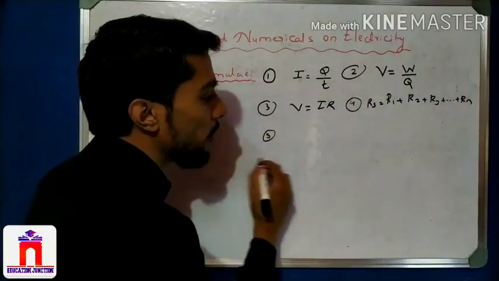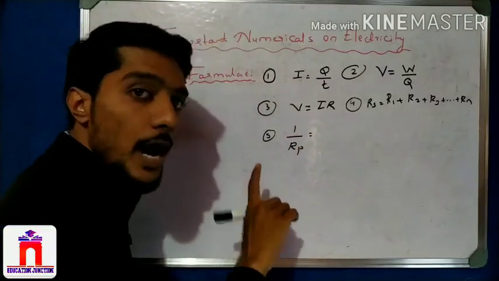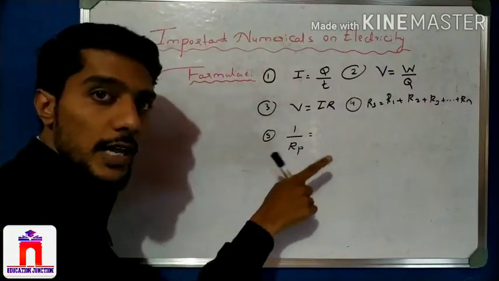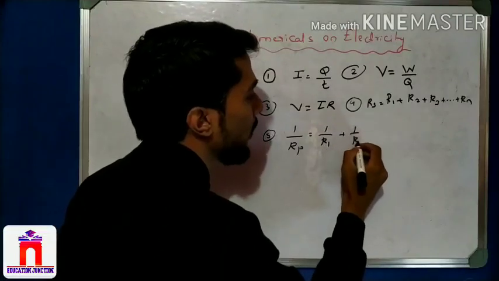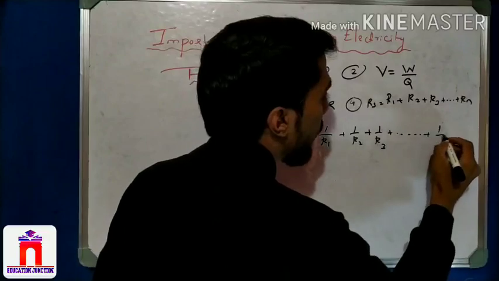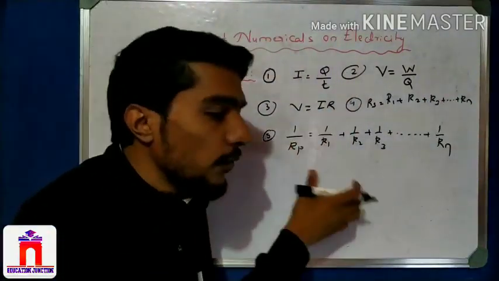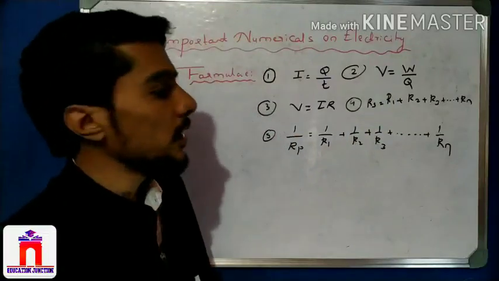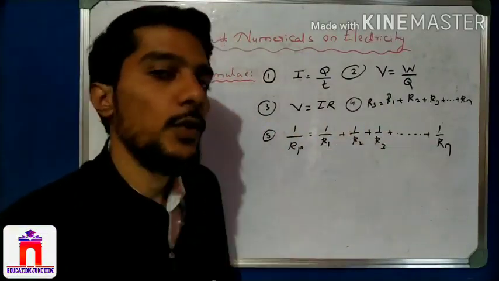Okay, after series, what do we need? Parallel, very nice. Parallel: 1 by Rp, or 1 by R equivalent resistance; we also call it equivalent resistors. It is written as 1 by R1, the reciprocal, plus 1 by R2, plus 1 by R3, and so on, plus 1 by Rn. Right? This is how we find the total resistance whenever we connect resistances. So one thing you remember here.